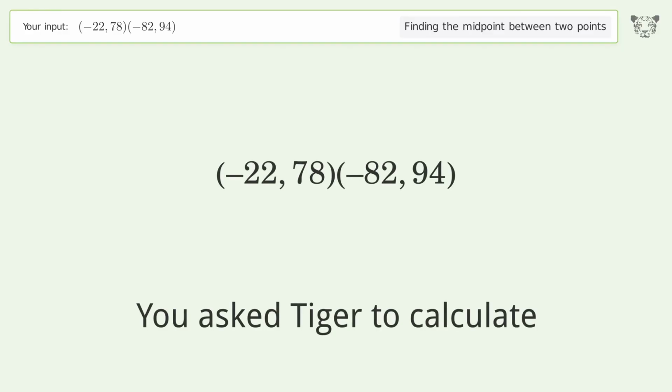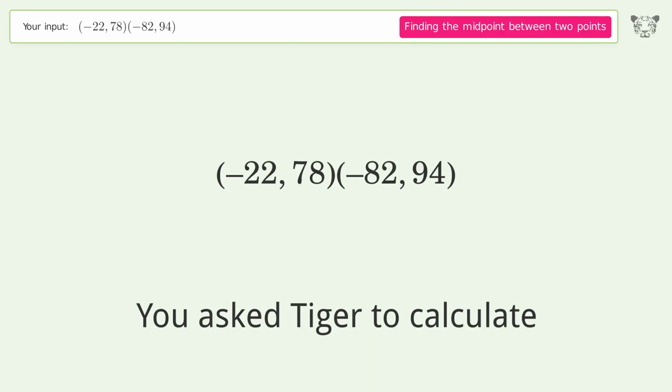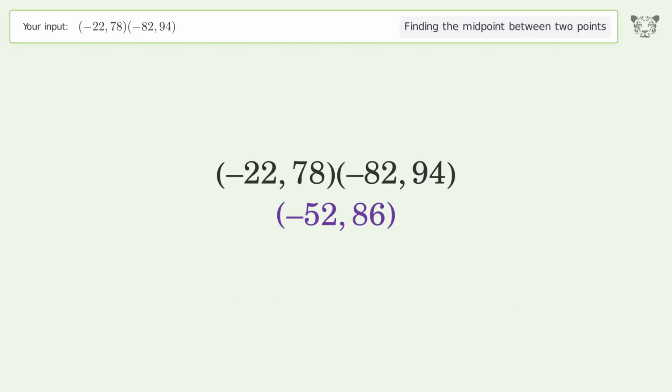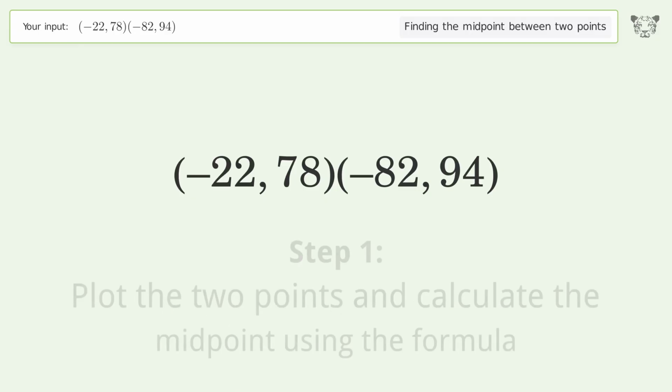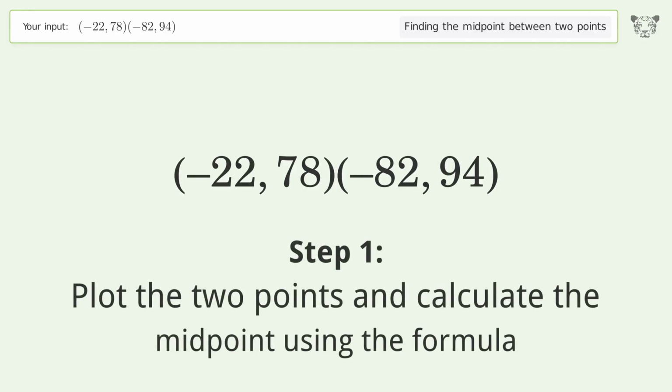You ask Tiger to calculate. This deals with finding the midpoint between 2 points. The midpoint between the 2 points is -52,86. Let's solve it step by step. Plot the 2 points and calculate the midpoint using the formula.